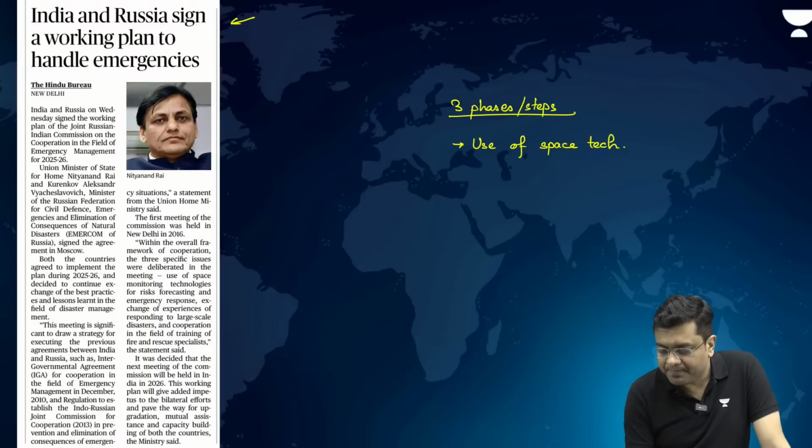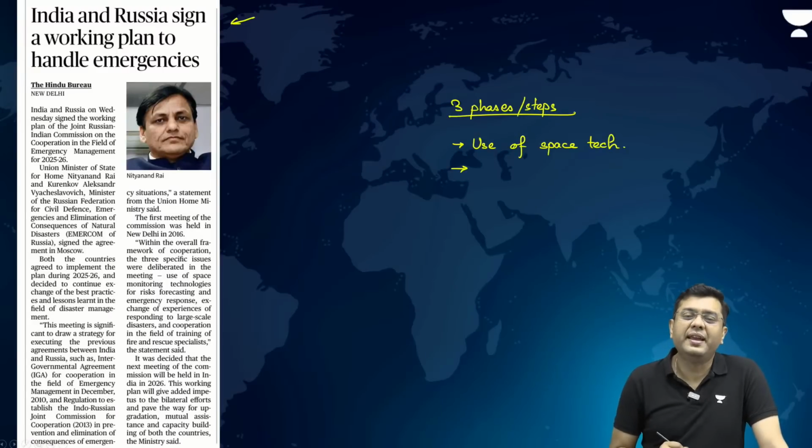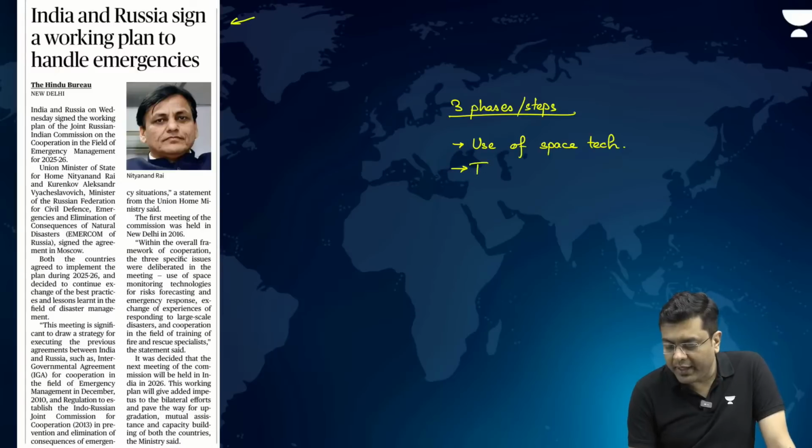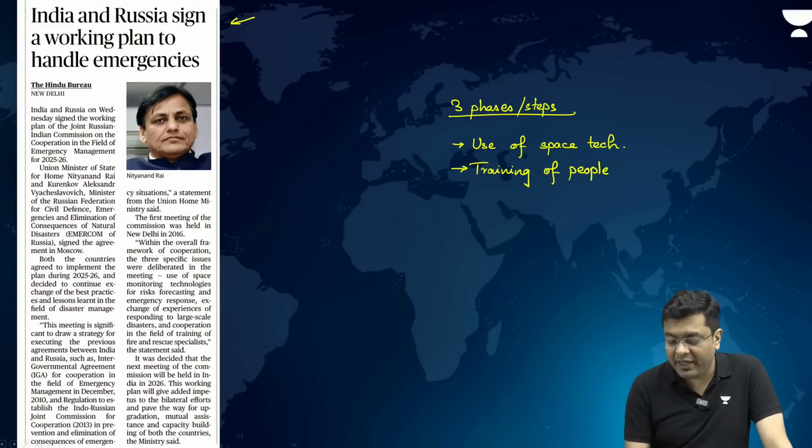Then after that, you have to train the professionals as well. So, training of people who deal with disaster management, disaster relief and rescue, and then sharing of best practices.